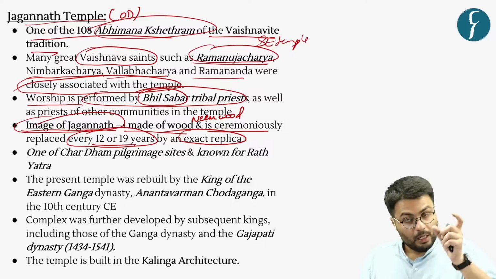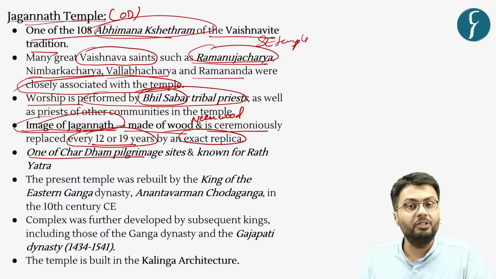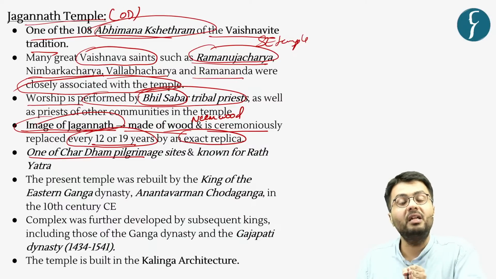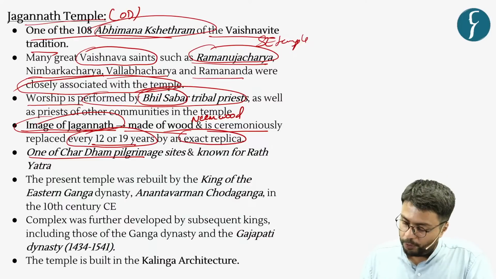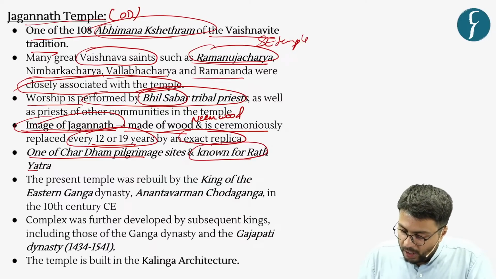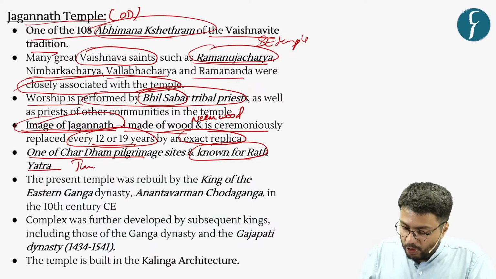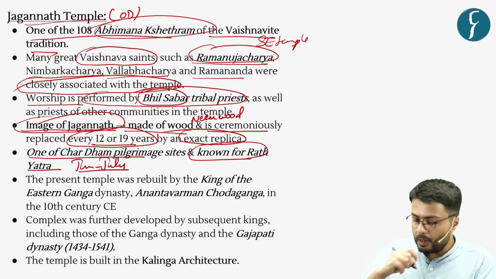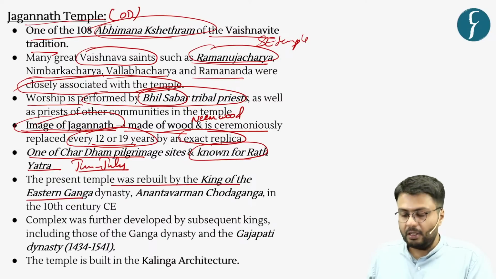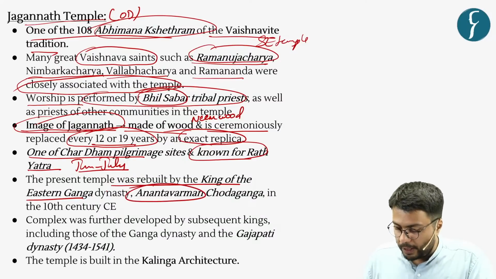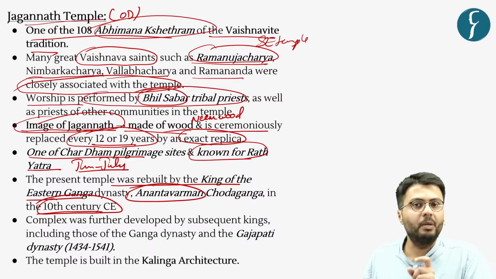replica. Now, this particular temple is one of the Char Dham belonging to the Hindu tradition, in addition to Dwarka, Badrinath, as well as Rameshwaram, which is located in the state of Tamil Nadu. Also, it is famous for the Rath Yatra, which is taken out from this temple every year in the month of June or July. Now, the present Jagannath temple was rebuilt by a king of the Eastern Ganga dynasty, that is King Anantavarman. And this was constructed back in the 10th century Common Era.